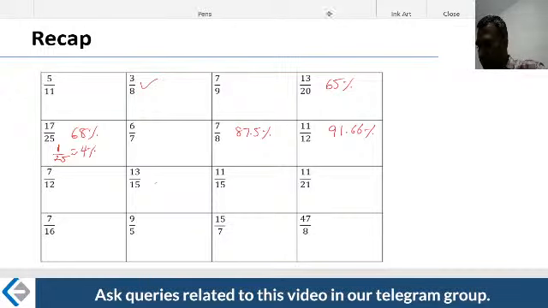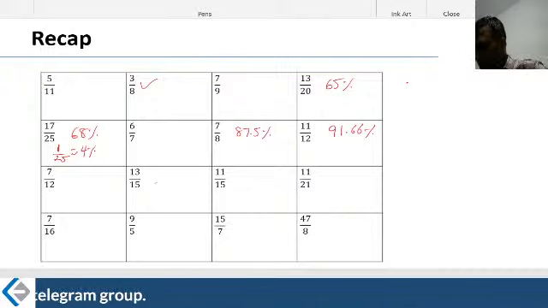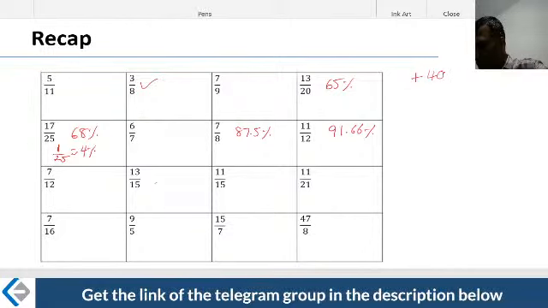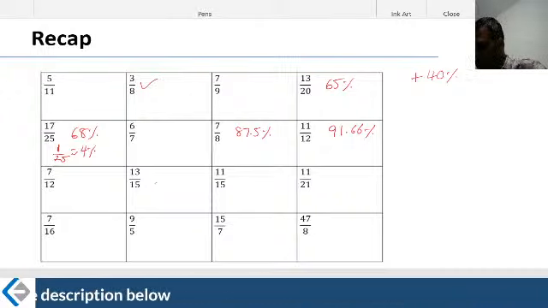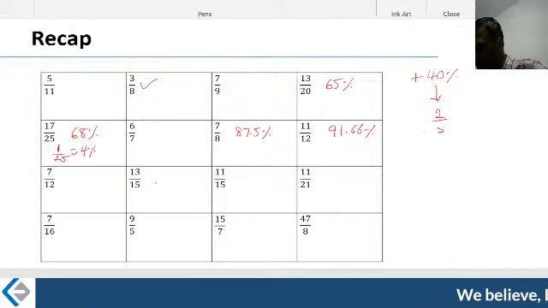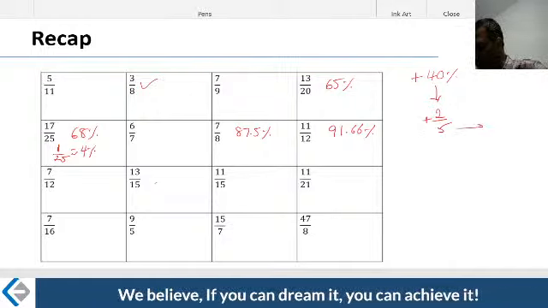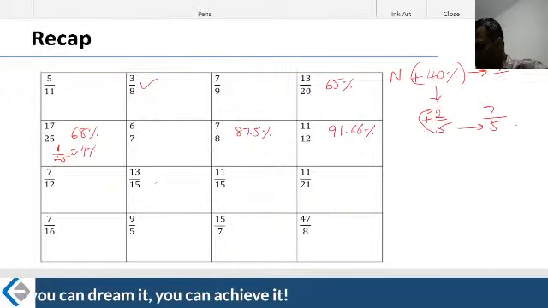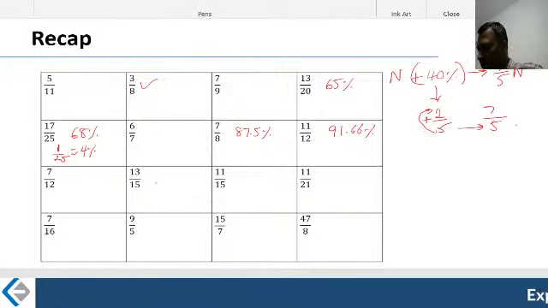The other thing is, if there is an increase of, say, 40%, if I want to increase a number n by 40%, we spoke about the multiplier in that class. We said that 40% is nothing but 2 divided by 5 with a plus sign. Retain the denominator as it is. When you want to write a multiplier, add 5 plus 2, which becomes 7 by 5. So your resultant number is 7 by 5 times n.